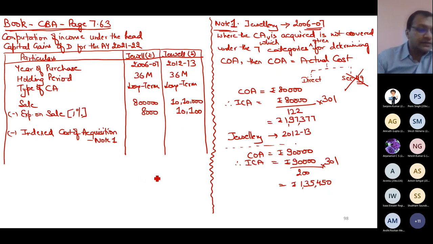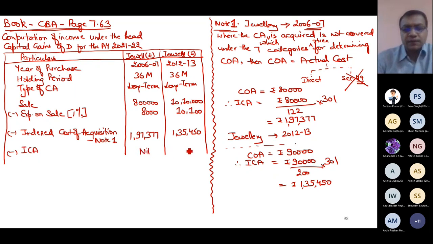So you simply write it: 135,450 is jewelry 2, and 197,377 is jewelry 1. Indexed cost of improvement: I found that I have not done any improvement. So this is my LTCG.